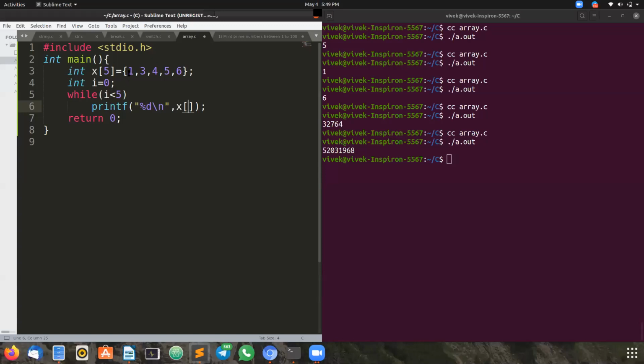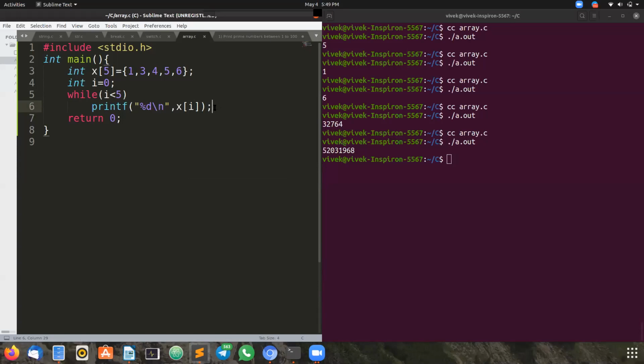The array index starts from 0, then continues with 1, 2, 3. It's a continuous memory allocation. So here I need to put x of I, the variable we have declared. Those values 0, 1, 2, 3 are incrementing in the variable I, so I am putting I here as an index. Now let's see what happens.